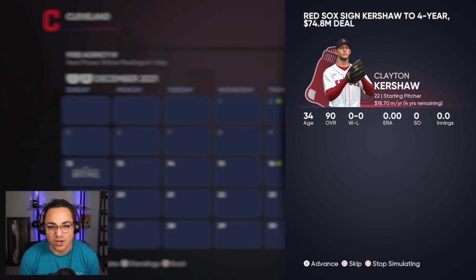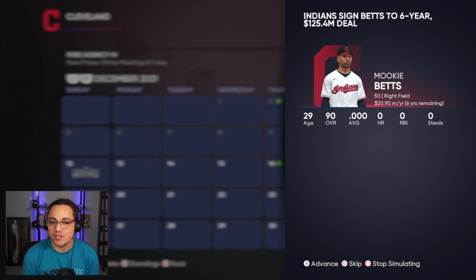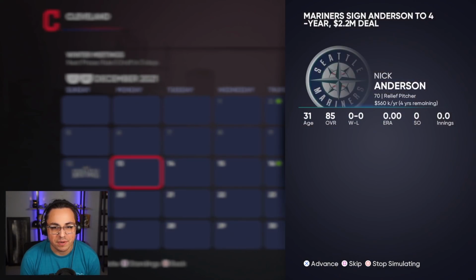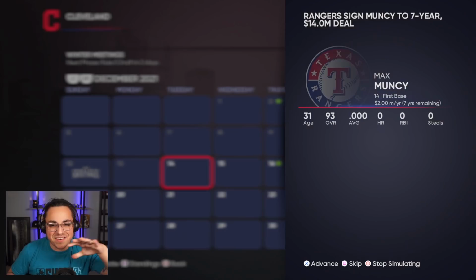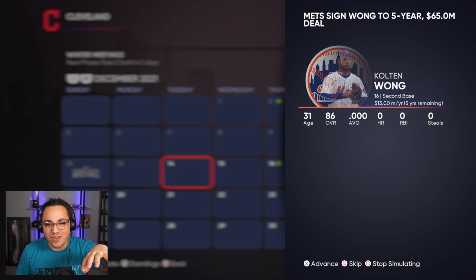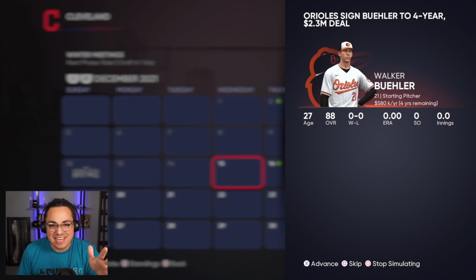Let's keep going. Kershaw joins the Red Sox. That's an interesting one. The Indians get Mookie Betts too. Jose Ramirez to the, this is a good mix, like players getting sent all over the place. It doesn't really seem like there's a team that's getting some crazy amount of players.